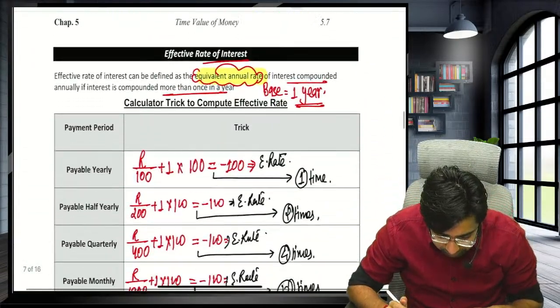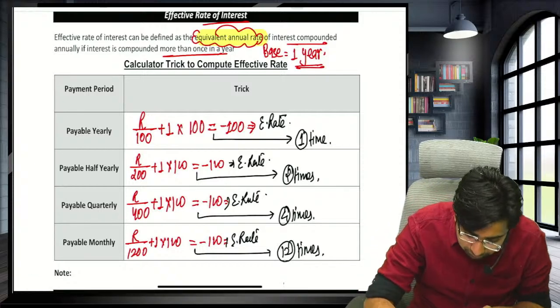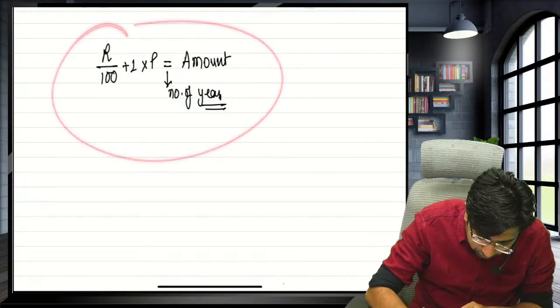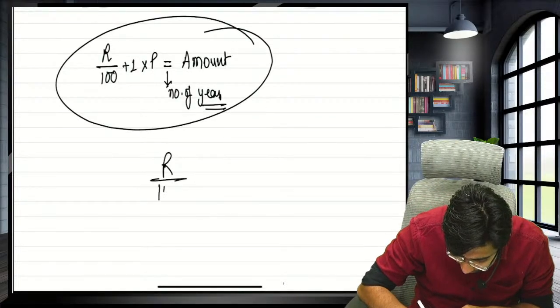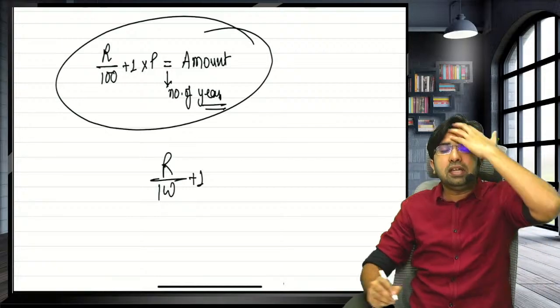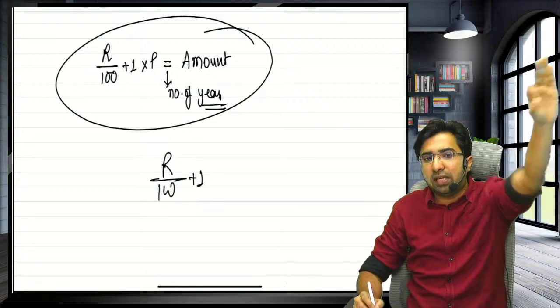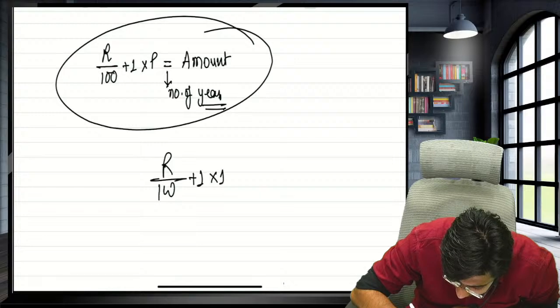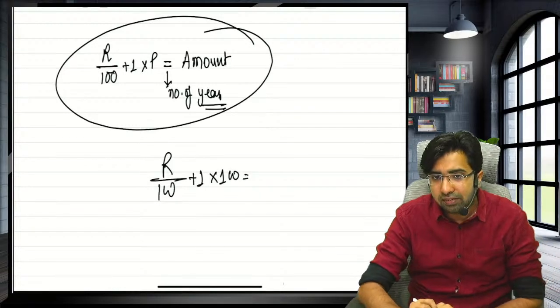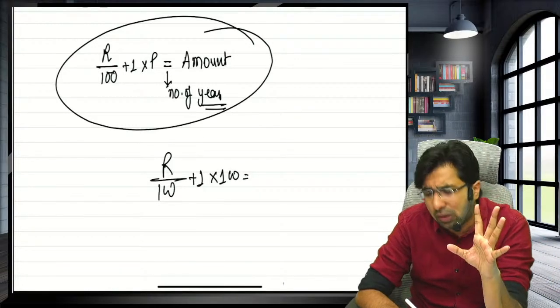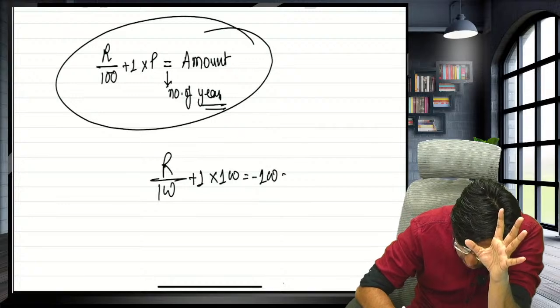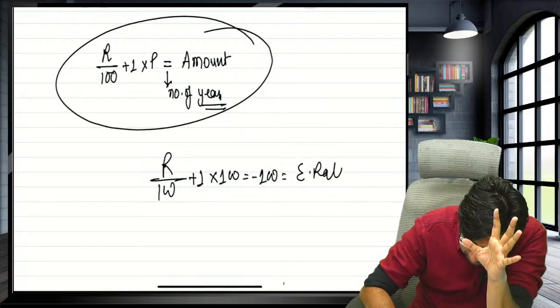Now, guys, effective rate of interest. Aman sir, in the same way, all the tricks of the effective rate also start from R upon 100 plus 1. But in compound interest you multiply it by P, and here you have to multiply it by 100, as there is no P given in the question. Press the equals button, and whatever you get, just subtract 100 from it. You will get your effective rate.